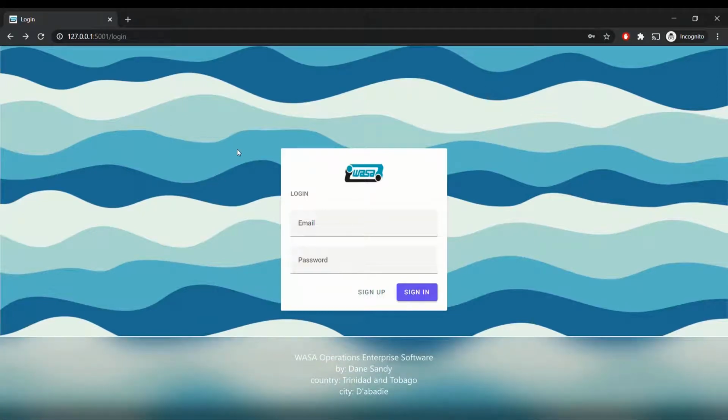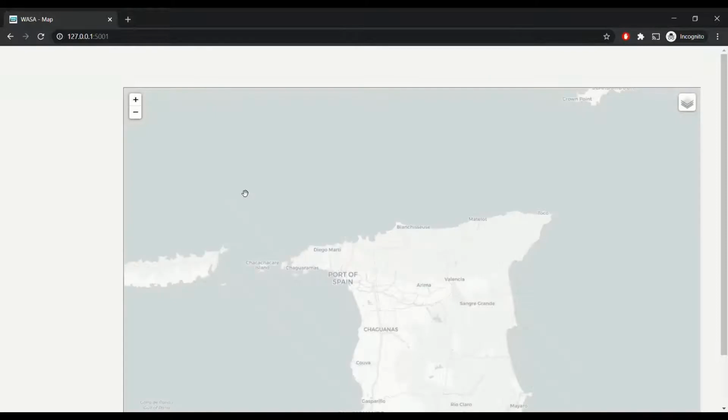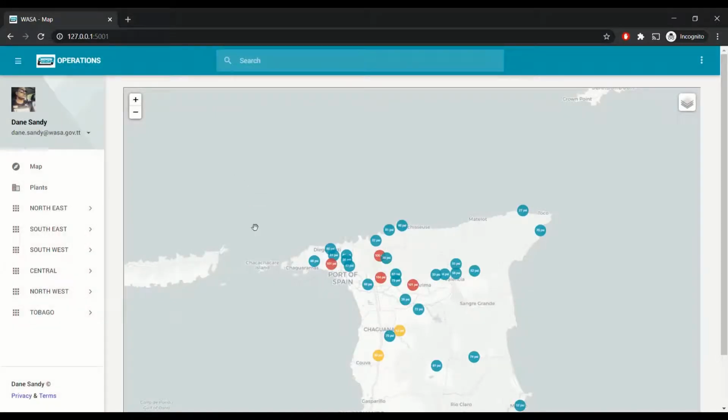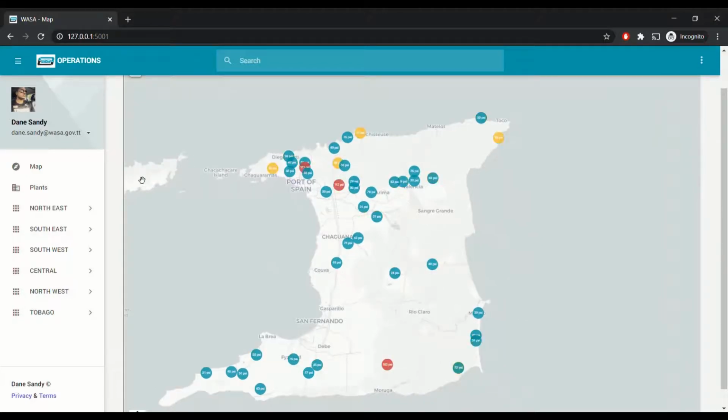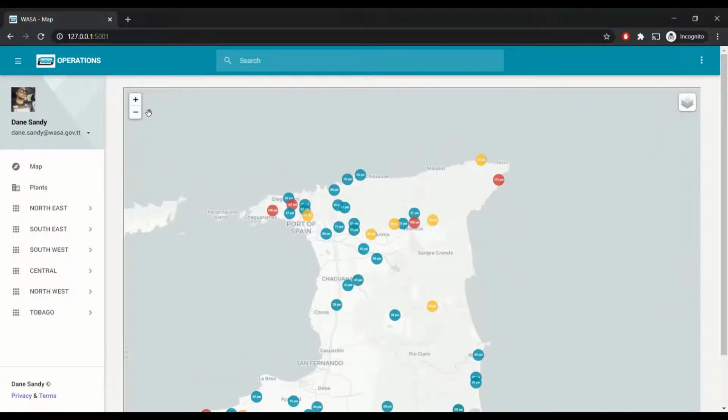Okay, for my project, I went all out and did an enterprise solution for the company I work at, Water and Sewage Authority of Trinidad and Tobago. Alright, so you can see that all these different circles here represent different water treatment plants.